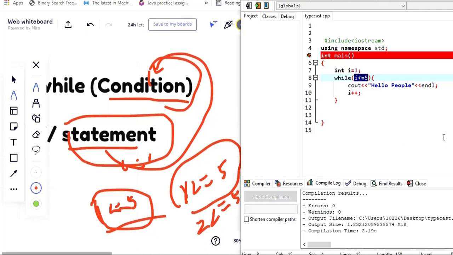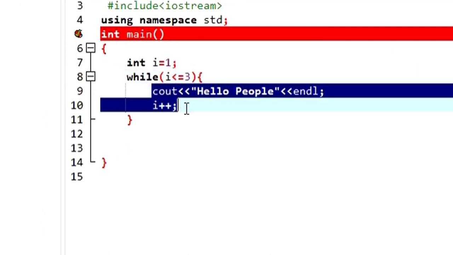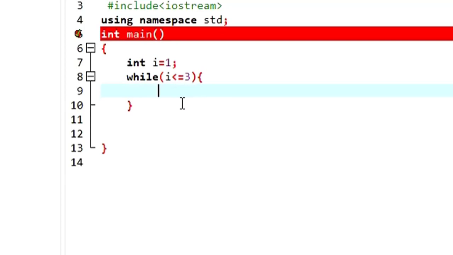Now, is it possible for me to have a nested while loop, just like the way that we had a nested for loop? Is it okay that I can have a nested while loop? Yes, it is possible. Let me show you this quick example so that you will understand. So here, let this one be I is equals to 1. Now here, let me just reduce the number of iterations. I'm going to say this one as 3. When I value is less than or equals to 3, what we are going to have inside here is, let's say I'm going to create another variable, integer j is equals to 1.